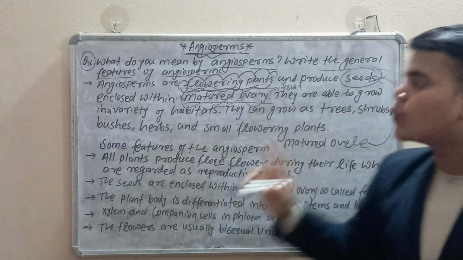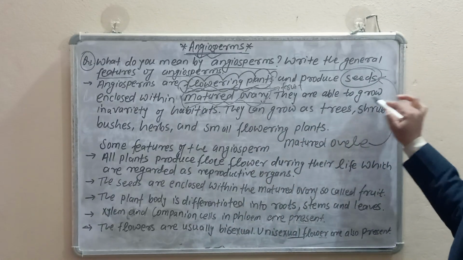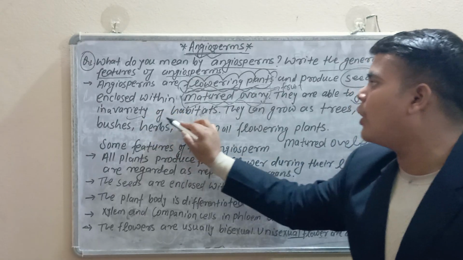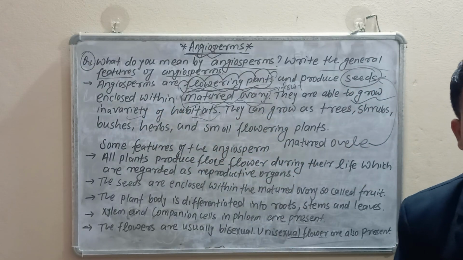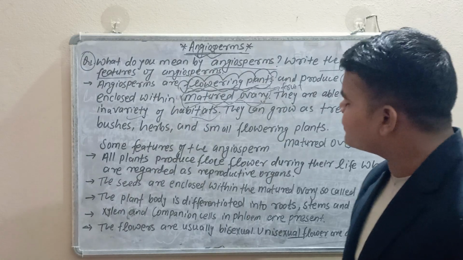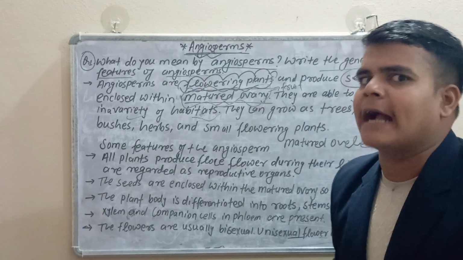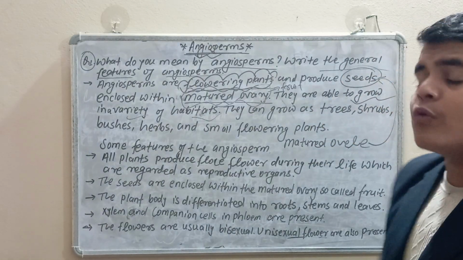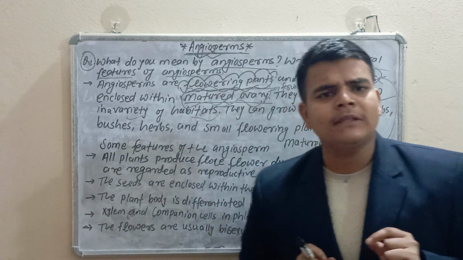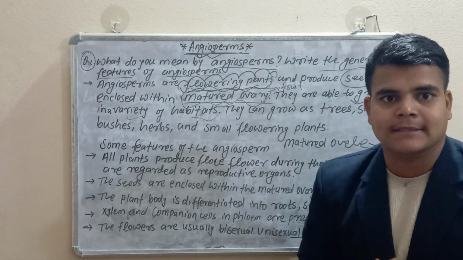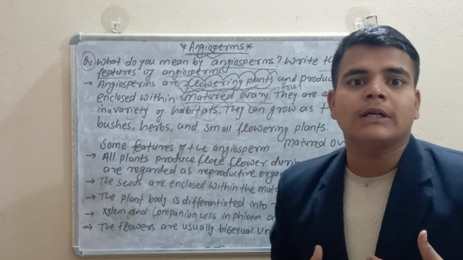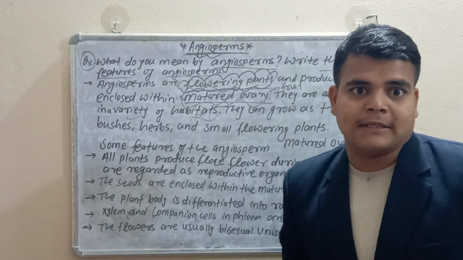They are able to grow in a variety of habitats. Very interesting word: habitats. What do you mean by habitat? What is the difference between habit and habitats? It is a very basic difference. Habit means, how is your habit?